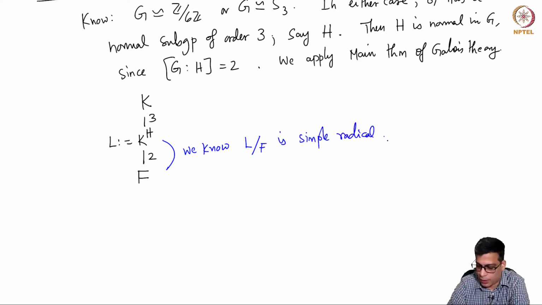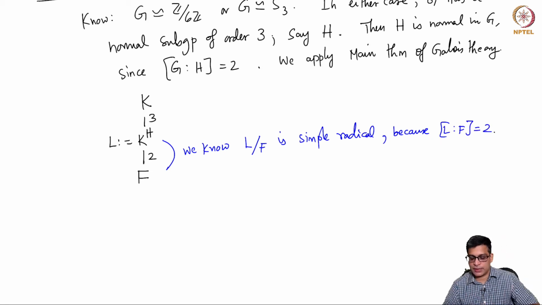This is simple radical because it is degree 2 and F has characteristic different from 2. Any degree 2 extension of a field which is of characteristic different from 2 is simple radical. It is obtained by adding a square root.